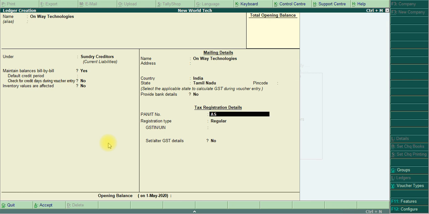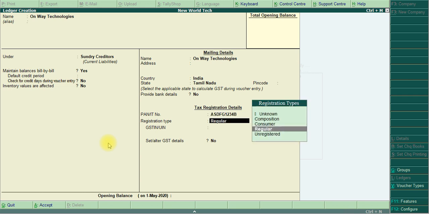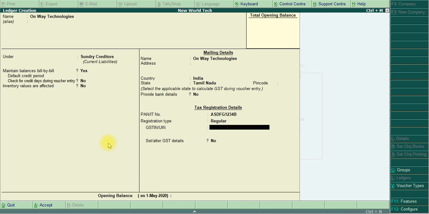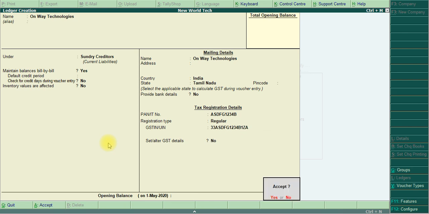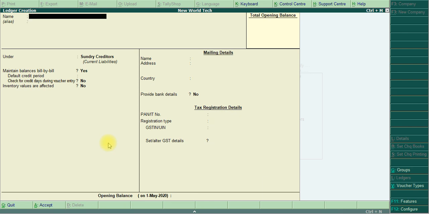Here the PAN number is a dummy format, 1234. A is given for our company's PAN, so I give the 10th digit as B. The same numbers are included in my GST. Okay, the GST 33 ASDFG 1234B 1ZA. So it's a dummy number. It's finished.